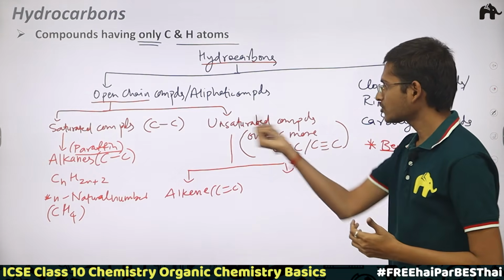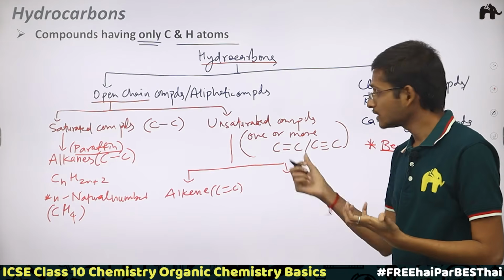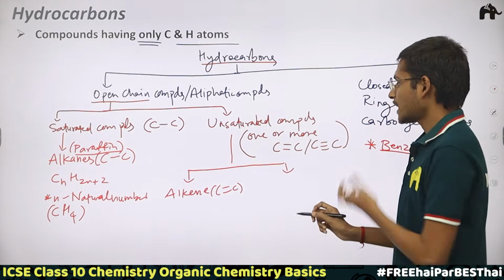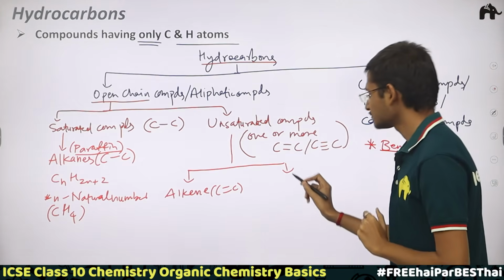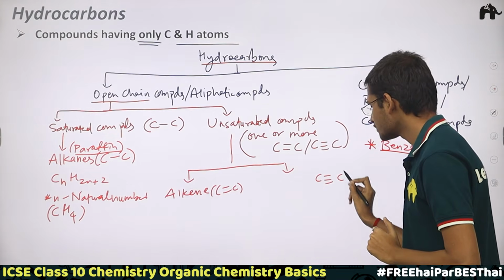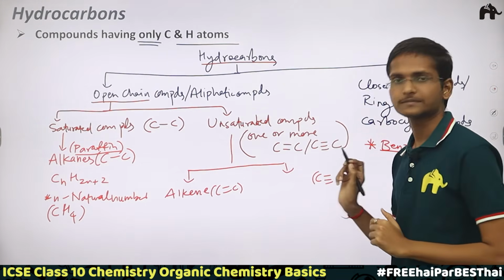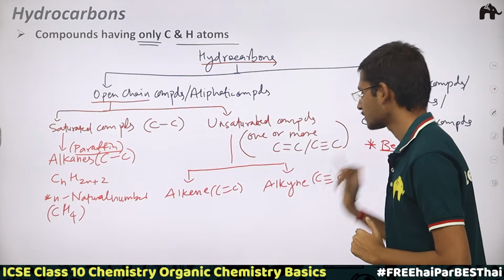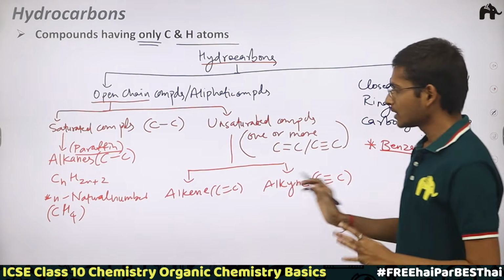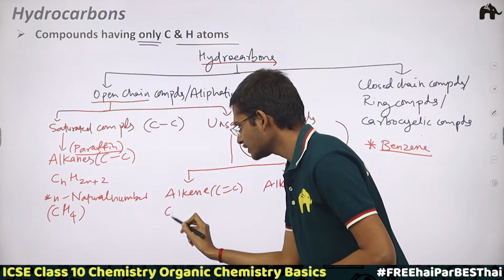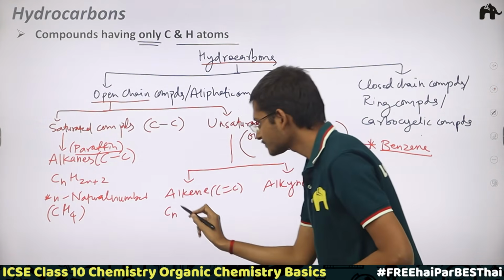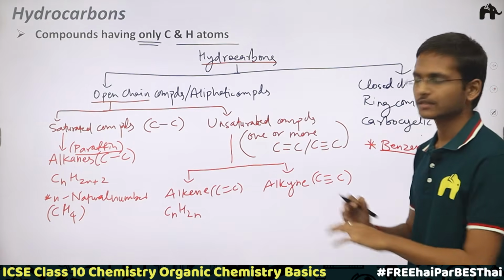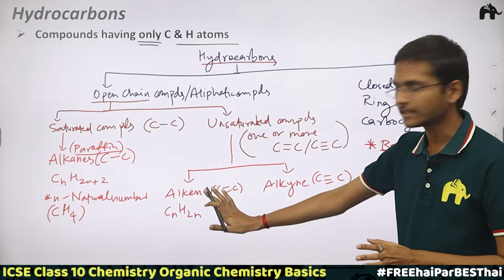Another type is the open chain hydrocarbon which has at least one carbon-carbon triple bond, and that is called an alkyne. Very simple correlation to remember. If we take n number of carbon atoms, then we only need 2n number of hydrogen atoms. That is the general formula for alkenes.